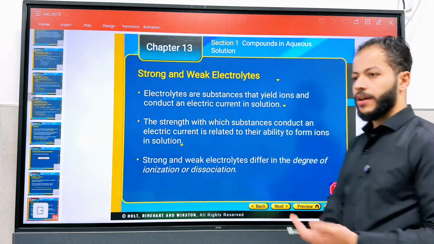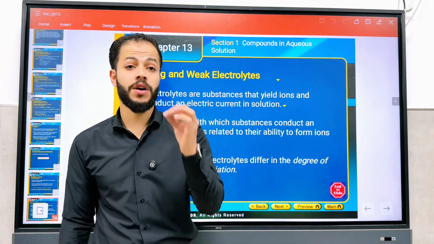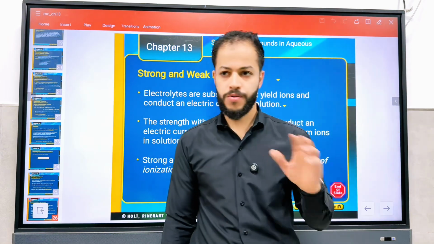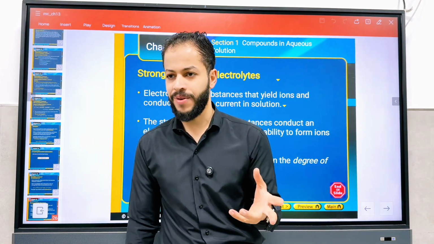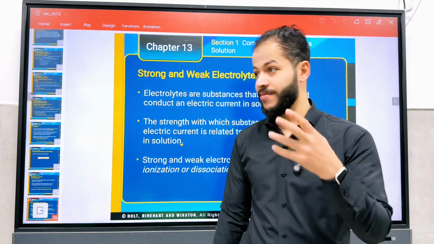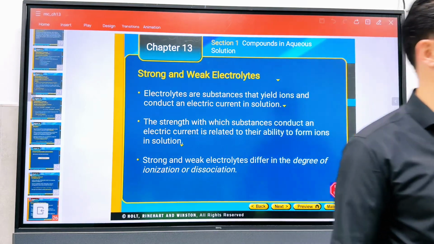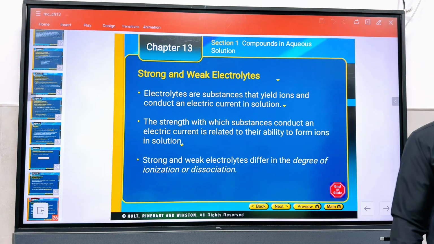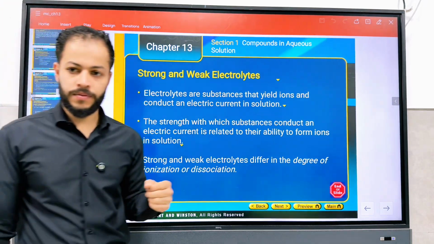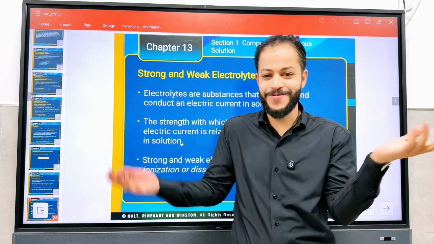Now, the second idea of this section: we will classify solutions according to conductivity of electricity into electrolyte and non-electrolyte. Have you heard this word, electrolyte, in everyday life before? Yes, in water, in the gym, and in power drinks, right? Some sport drinks have something called electrolytes. What do electrolytes actually mean? Substances that yield ions that can conduct an electric current. Yes, this is the chemical definition, but I want it from your general understanding.